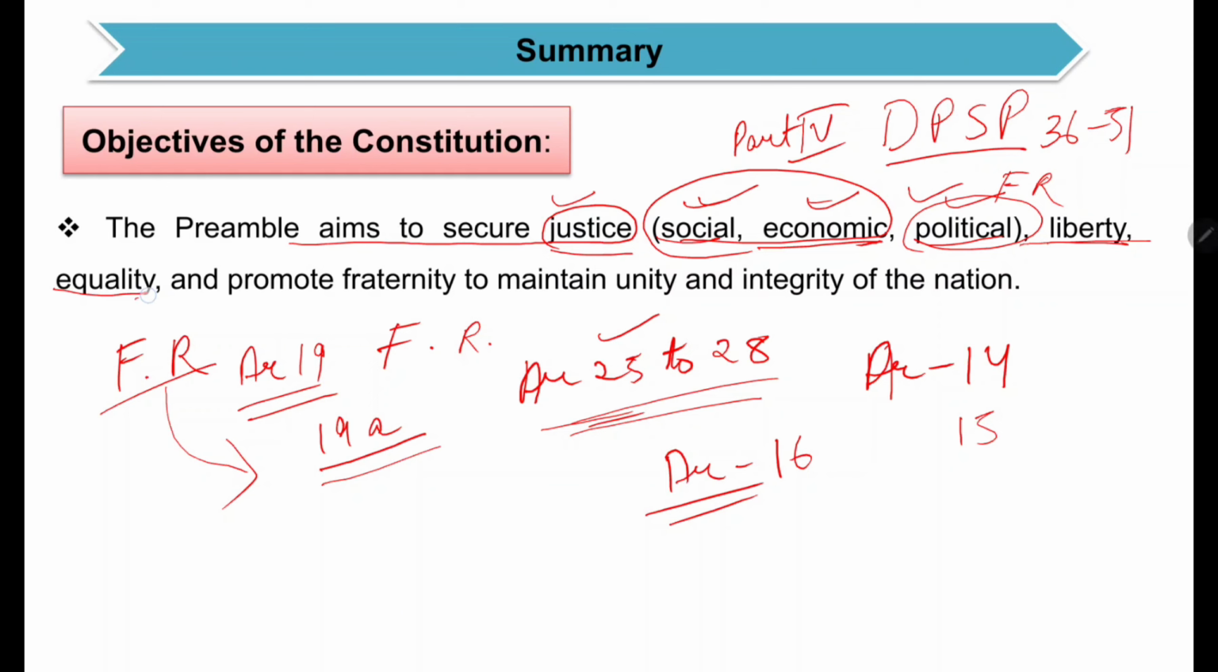That was about equality, and next we have to promote fraternity. The preamble stresses promoting fraternity among the people of India, so that Indians will be able to rise above the narrow feelings of communalism, lingualism or regionalism, which prevailed in Indian society due to the policy of divide and rule of the Britishers.